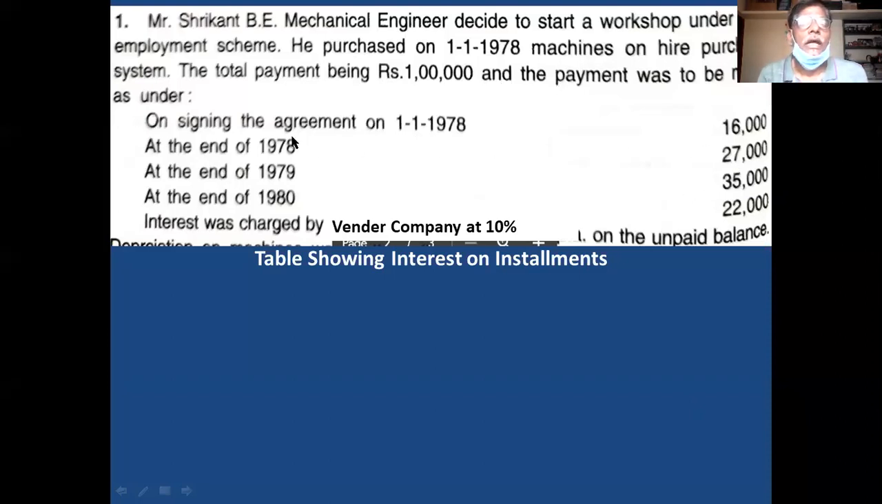On signing the agreement, 16,000. At the end of 1978, 27,000. At the end of 79, 35,000. At the end of 1980, you have to pay 22,000. This is the problem. And interest is charged by the vendor company at 10% on unpaid balance.